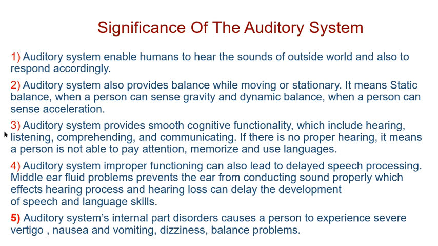Third point: the auditory system provides smooth cognitive functionality. Now, what is cognitive functionality? It includes hearing, listening, comprehending and communicating. If your auditory system is perfect, you can listen, you can hear, you can comprehend.